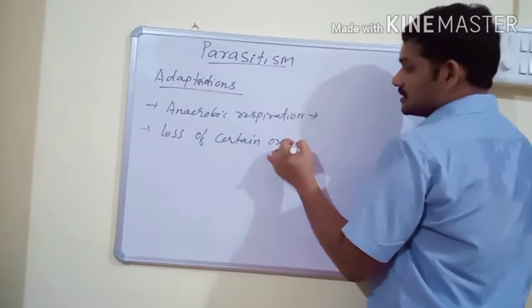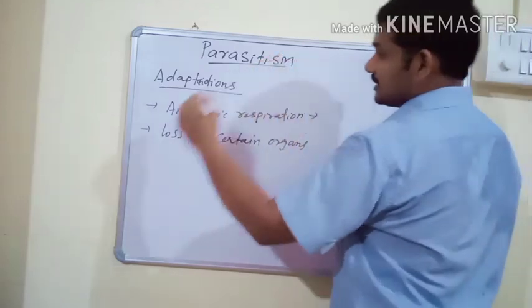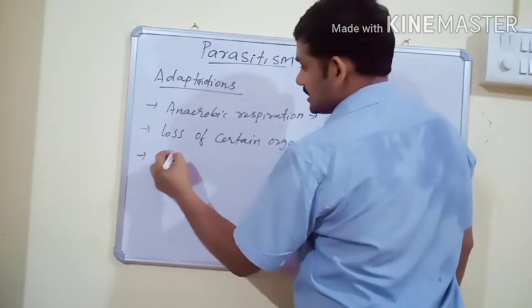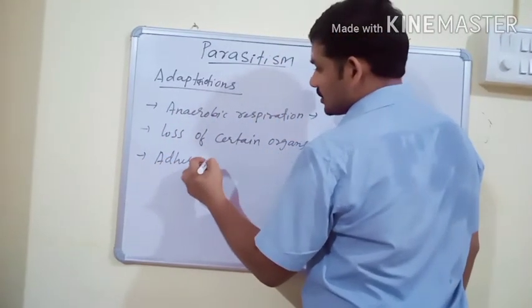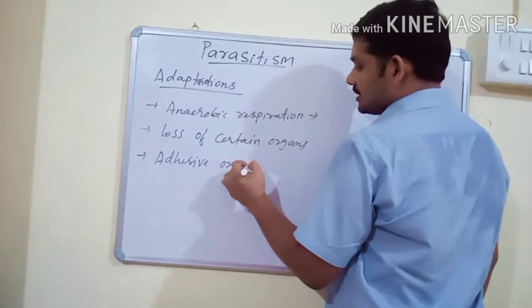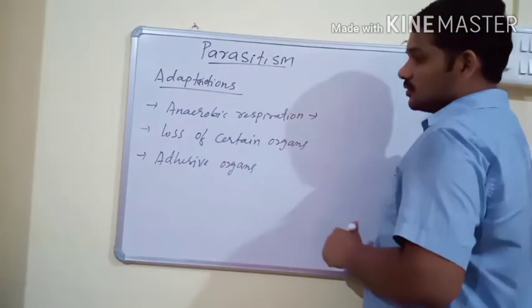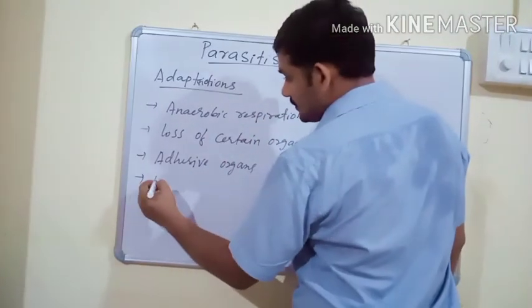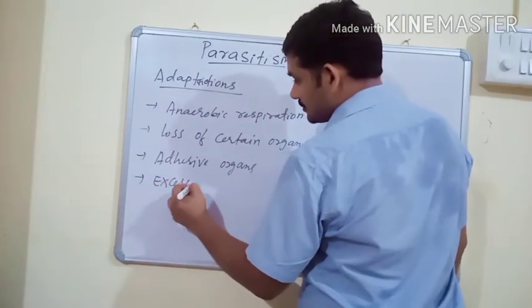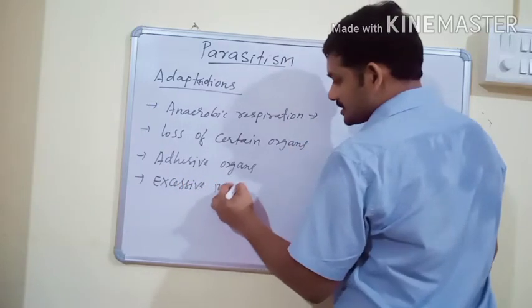Next, loss of certain organs is one of the adaptations in parasites. Next, presence of adhesive organs, which usually attach to the body of the host organism. And excessive multiplication.